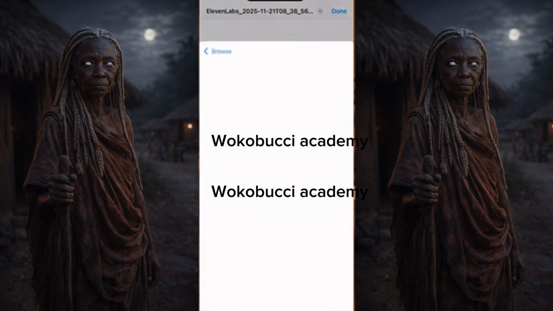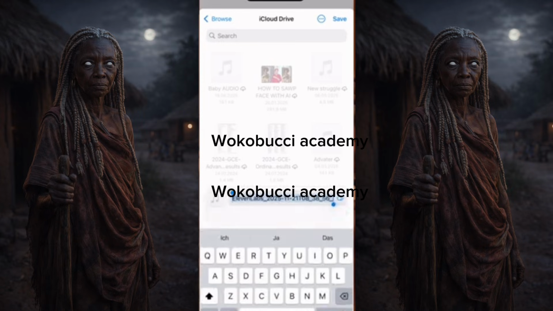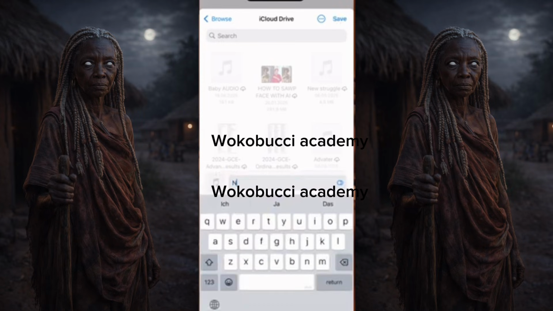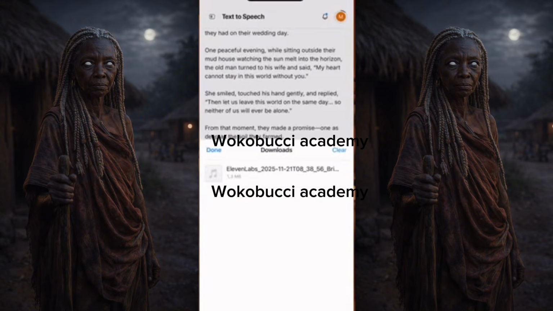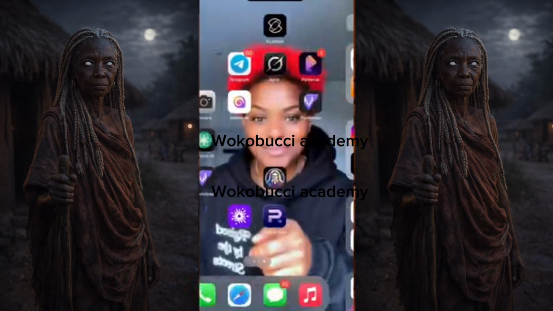How you guys save your things, I don't know, but yeah, save it to your folder. Every morning, before the sun even touched the rooftops, they walked to their small farm. I know that people who don't know this process. So we are done with this, and then we are going back to our Hello AI.